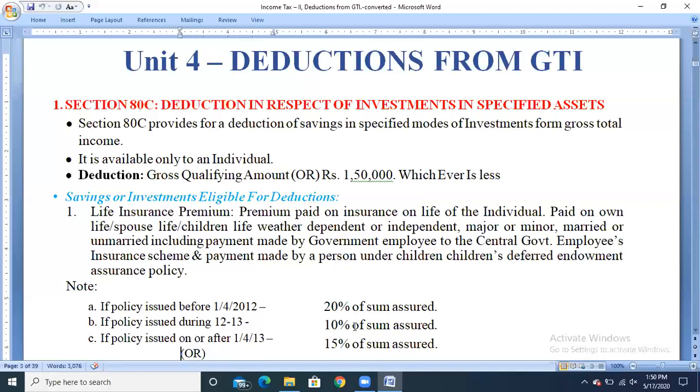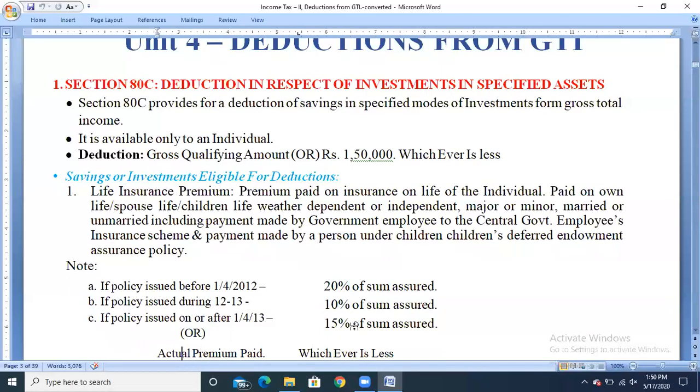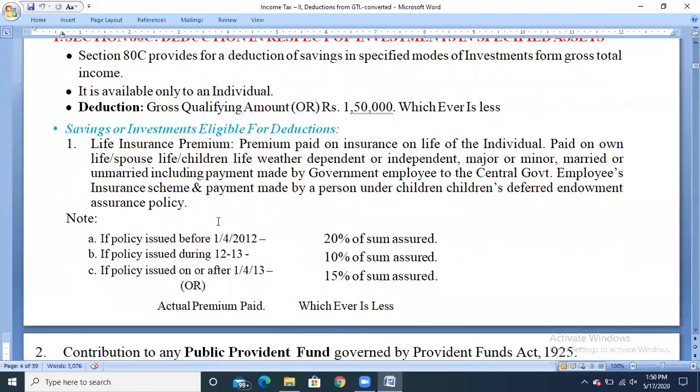So after taking the percentage of the sum assured, it has to be compared with the actual premium paid. So whenever any assessee is paying any premium on life, be careful, not for general insurance, for life insurance, then we can claim the deduction under section 80C.